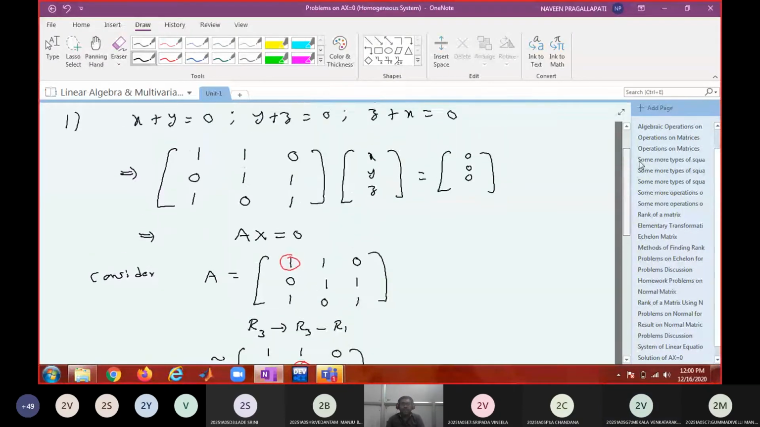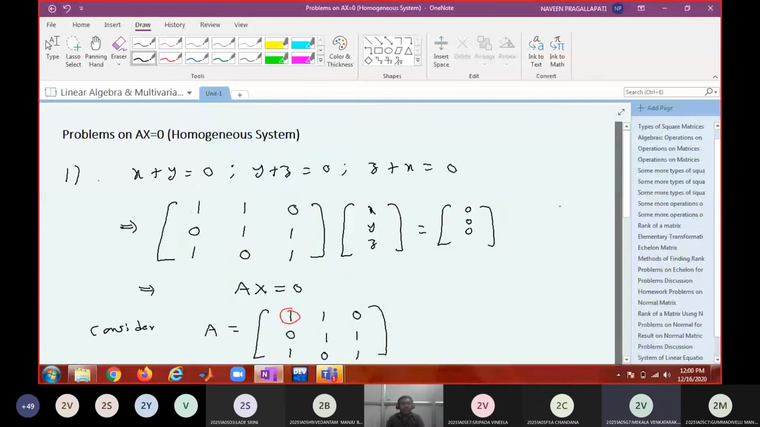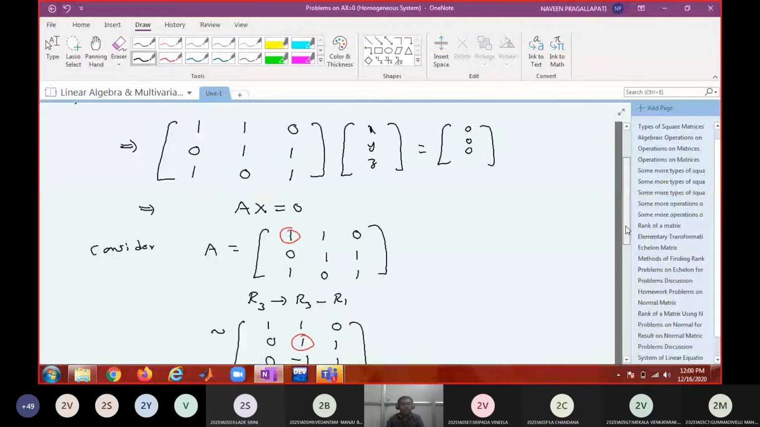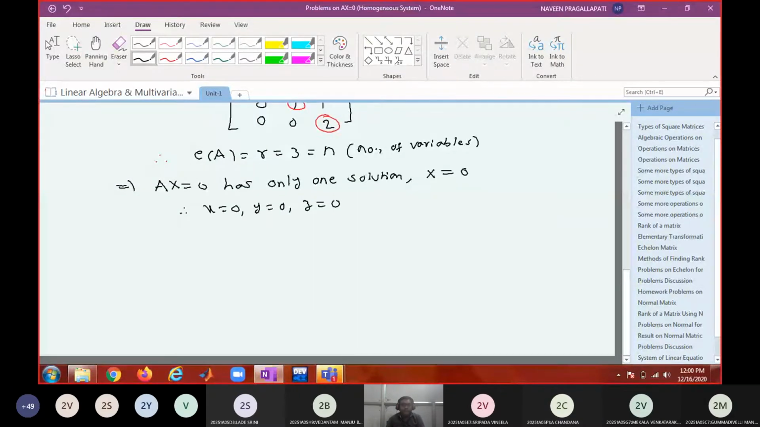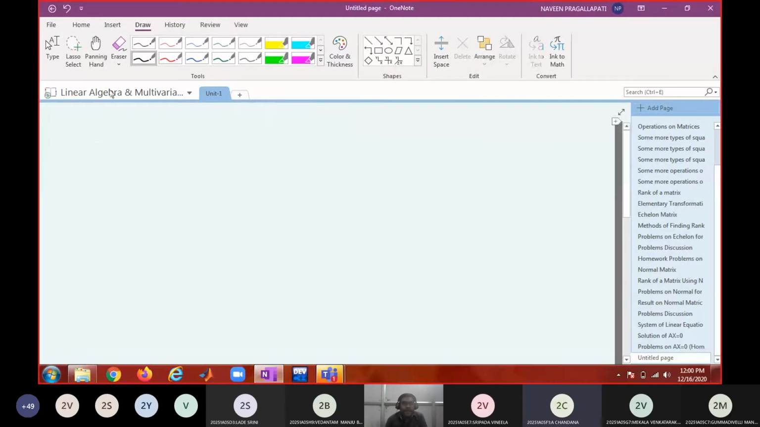Is that fine? Did you copy? Yes, sir. Can I proceed? Okay. Second one. Note down the second problem. x minus 2y plus 3z equal to 0. Let me partition this.